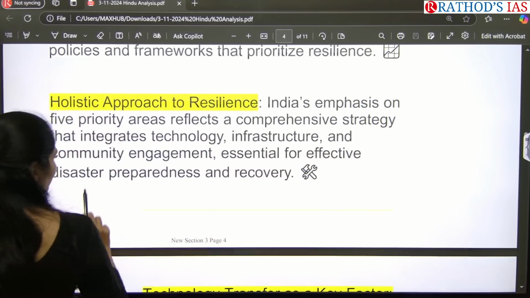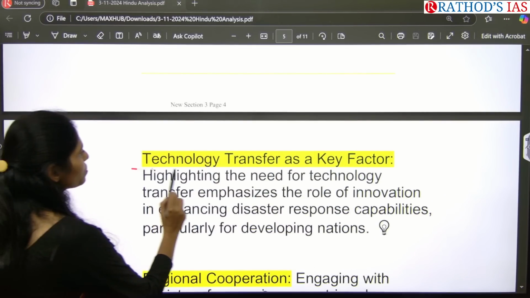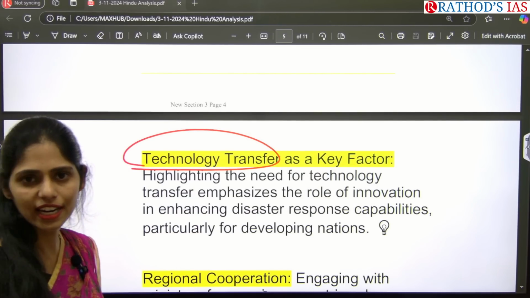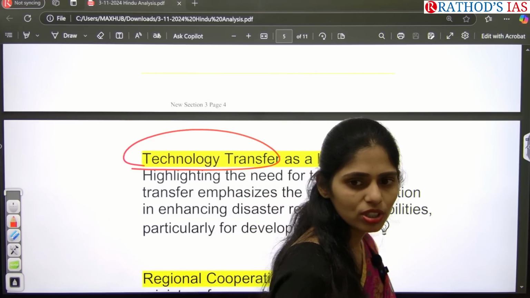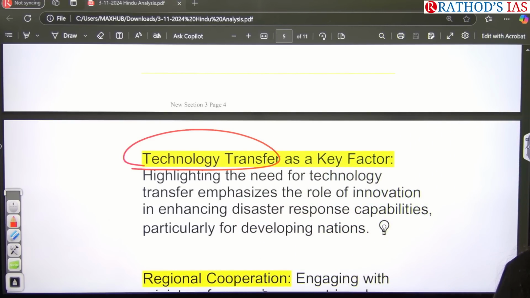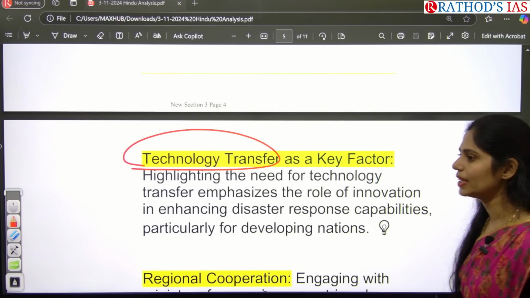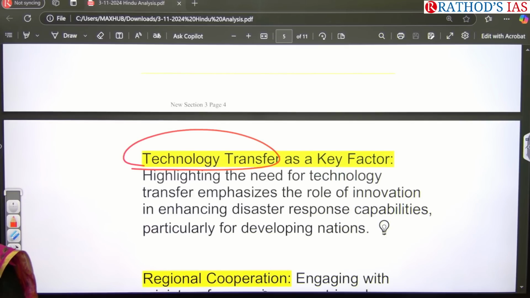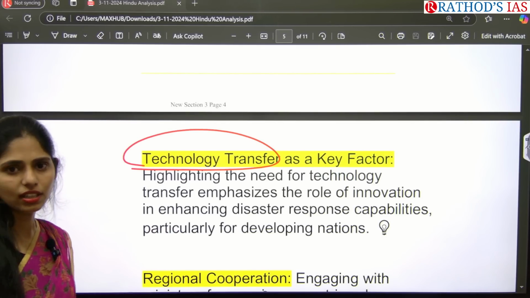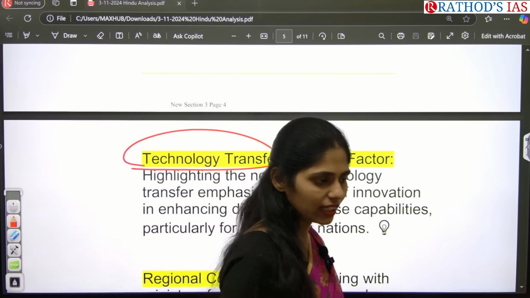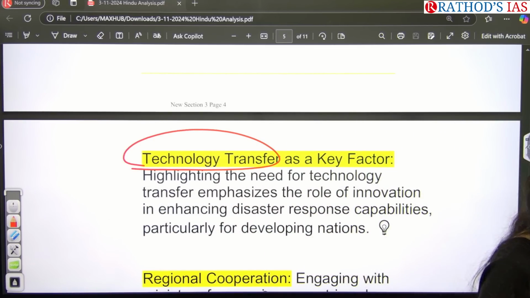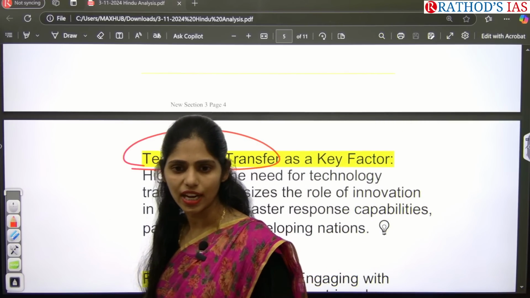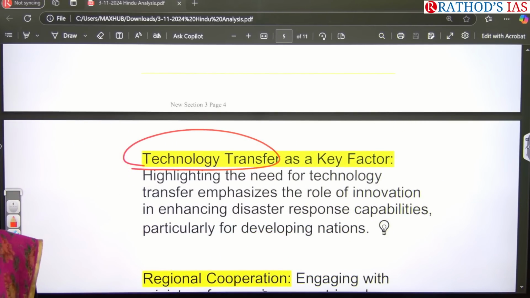And next important point which is given in this article is, yes, technology transfer is a key factor. Especially in this ministerial meet, India focused on technology transfer. Developed countries have to transfer the technology so that we will be preparing properly for disasters. For example, China came up with the concept called sponge cities to absorb more water. That will be helpful for addressing urban flooding. Like that, Japan is using technology of earthquake resilient buildings. So here we can carry that technology and implement it in the vulnerable areas of our country.